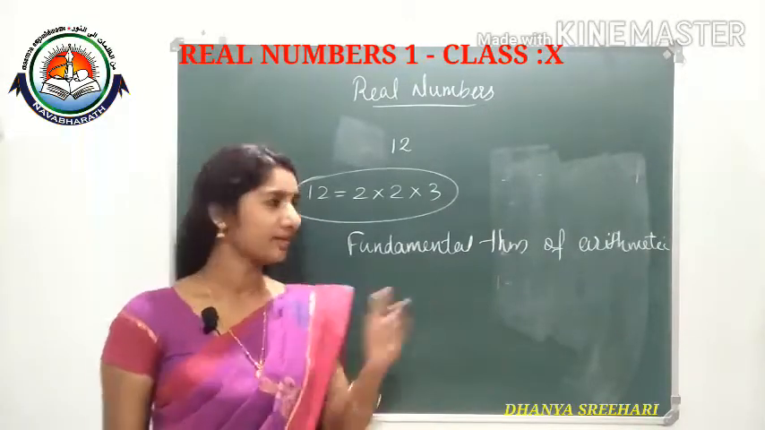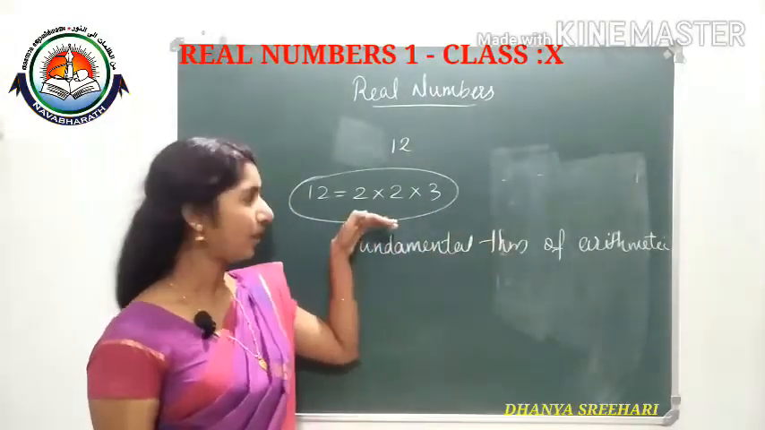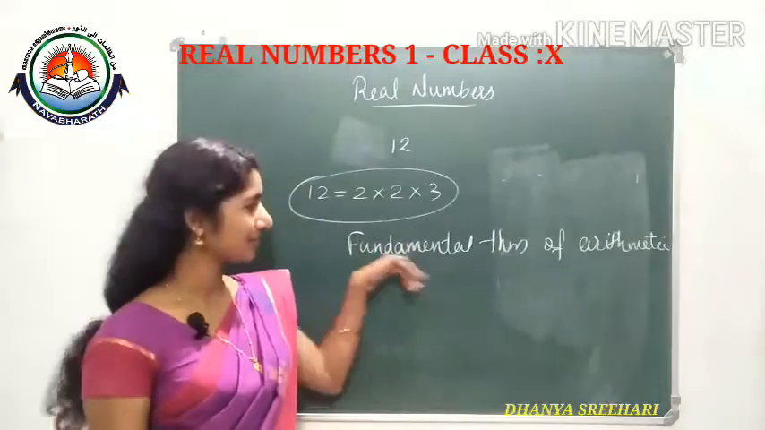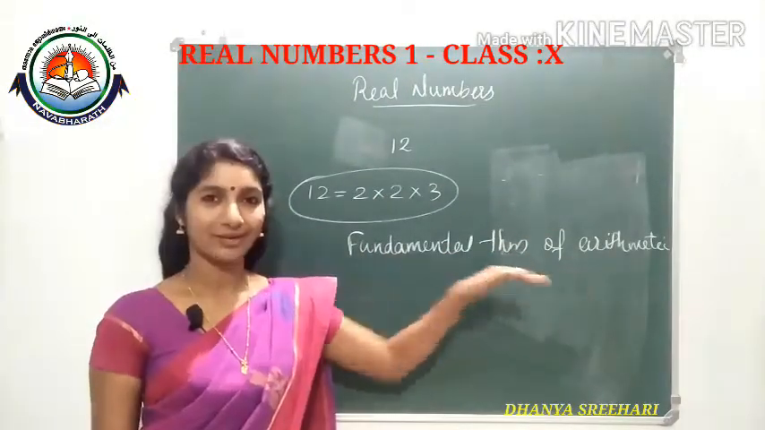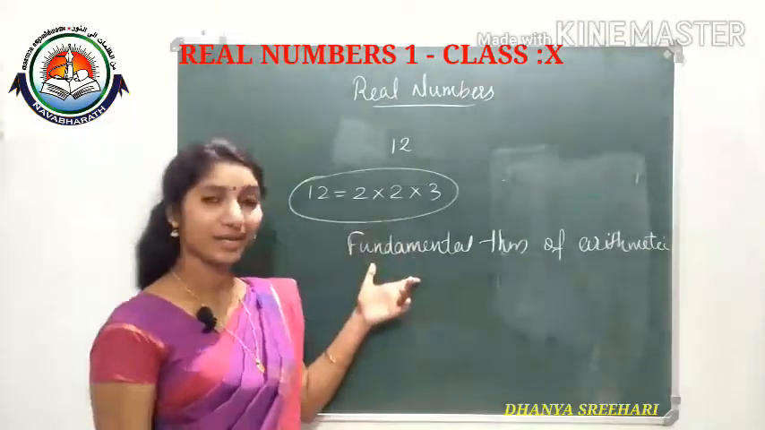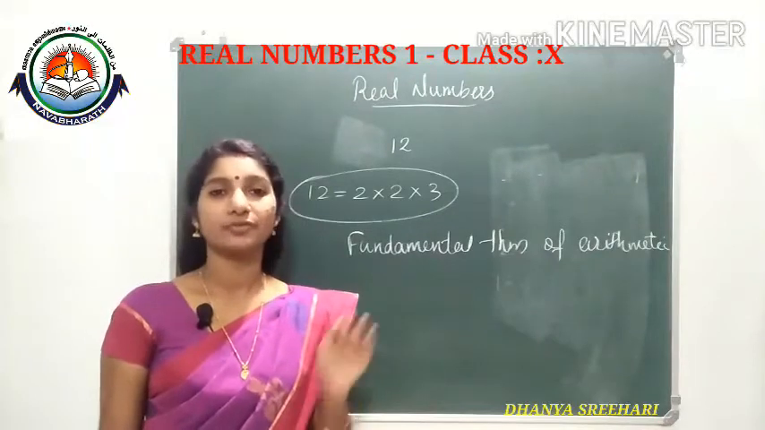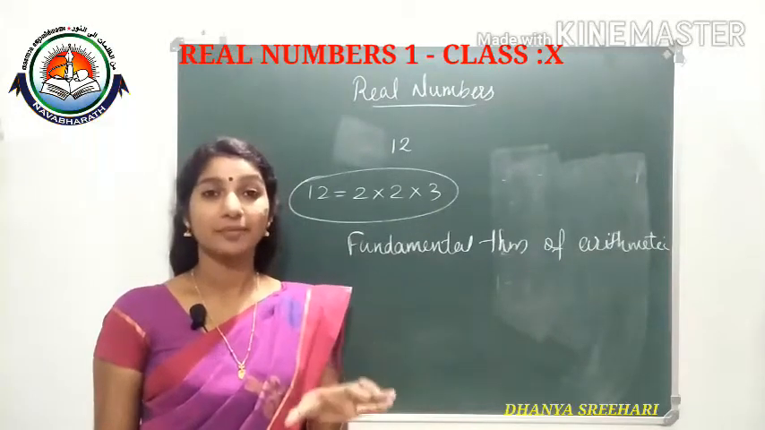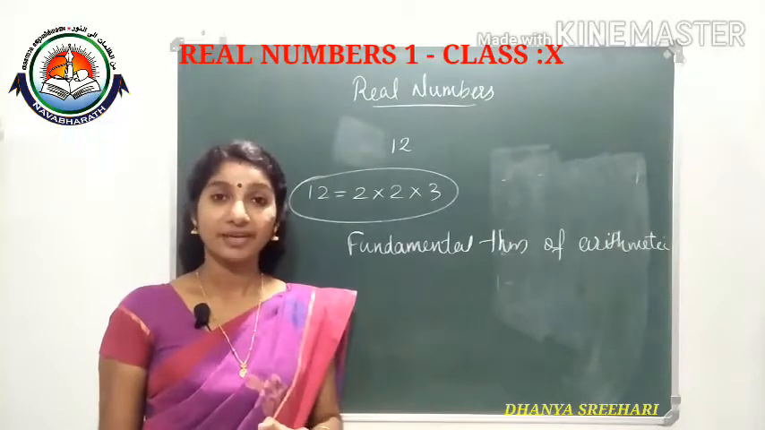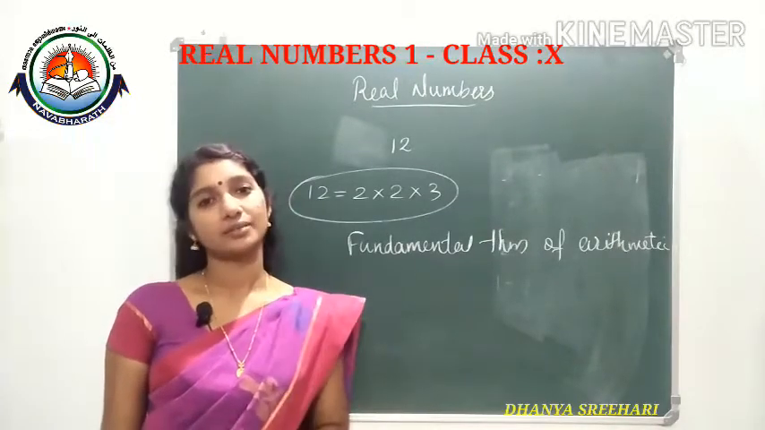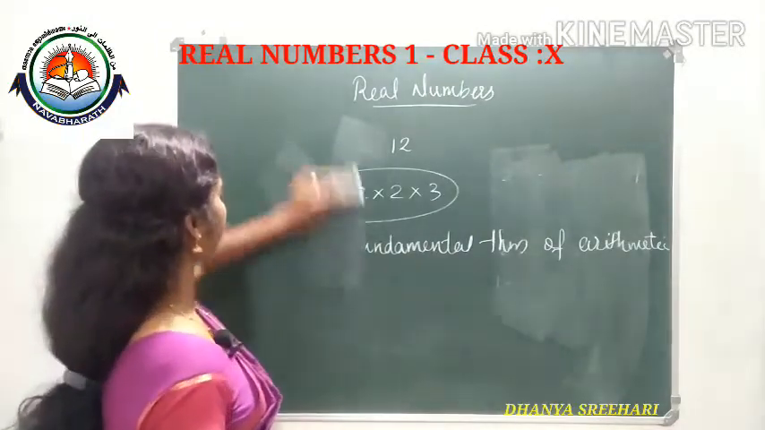So this you know already, you studied 12 is equal to 2 into 2 into 3. The way of writing like this is possible because this theorem exists. Okay. So, according to the fundamental theorem of arithmetic, the way of writing like this, that much only. Prime factorization is possible for a composite number. That is the statement of the theorem. The fundamental theorem of arithmetic says prime factorization is possible for a composite number. That much only, simple idea.